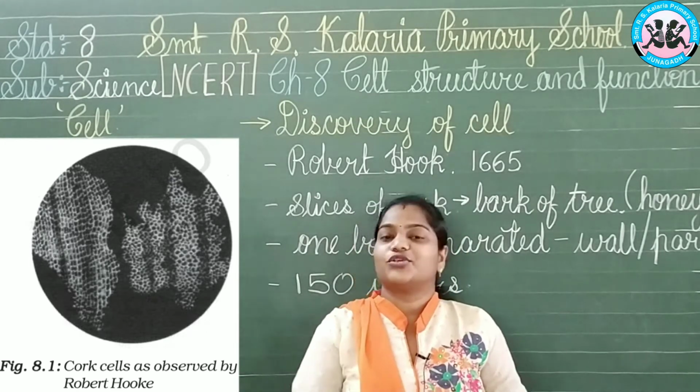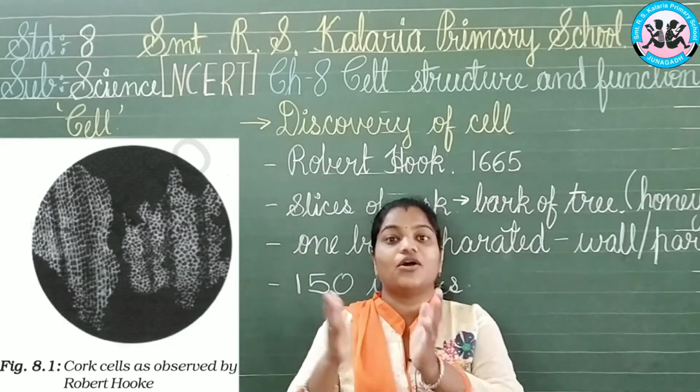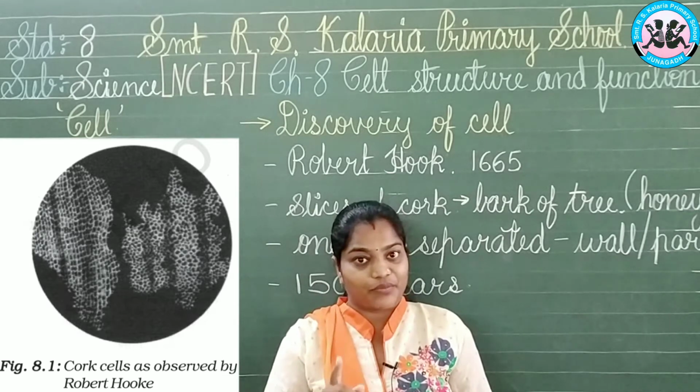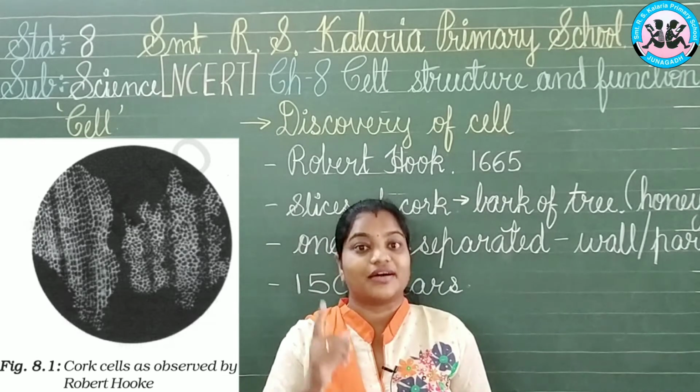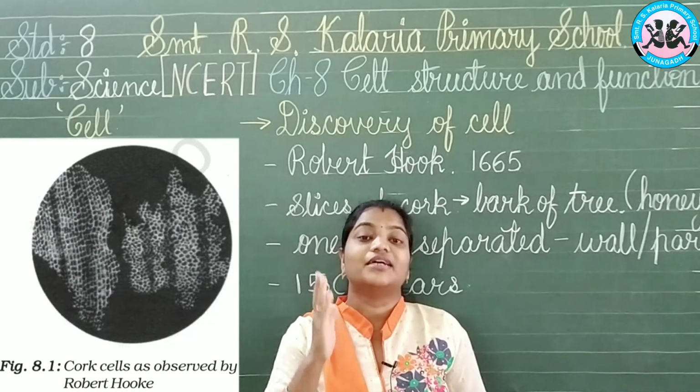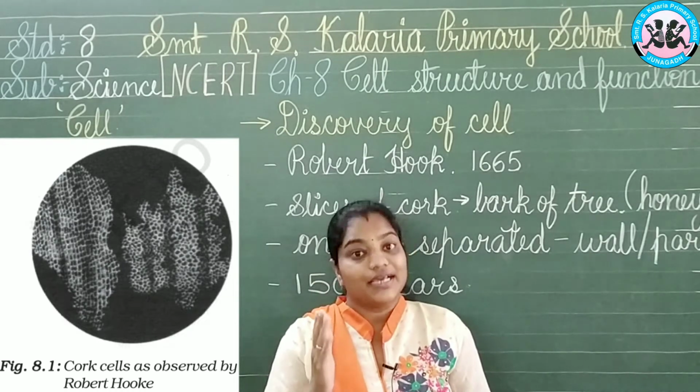As we make many rooms together, kitchen, hall, everything together makes a house. In the similar way, all the organs make the human body or any living organism. This is what we can say the cell is.